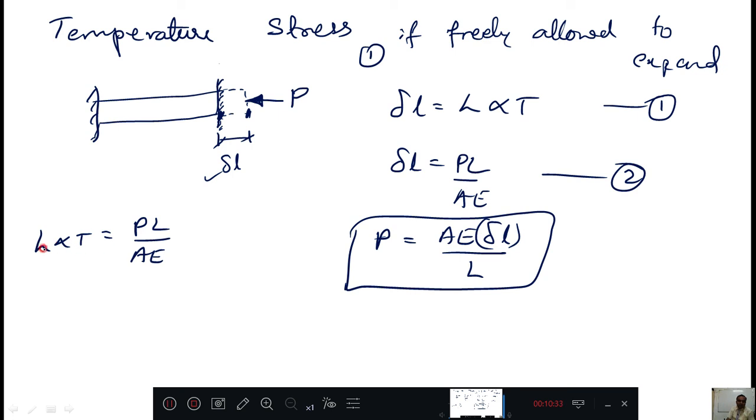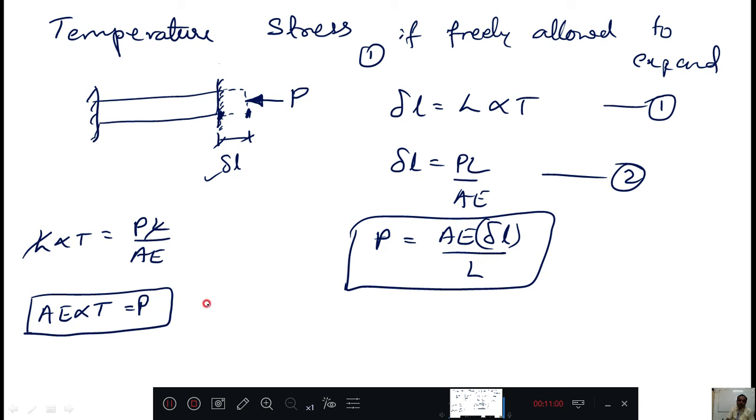Then here what all cancels? L cancels. Then here you can take P equals AE alpha T. Correct? P equals AE alpha T. This you got. This is the force generated, the force developed inside the member when temperature is applied.